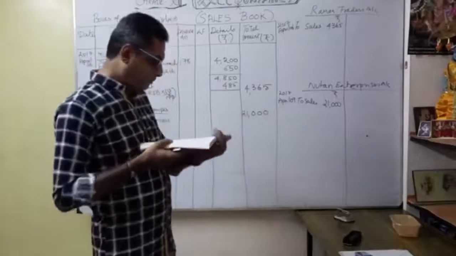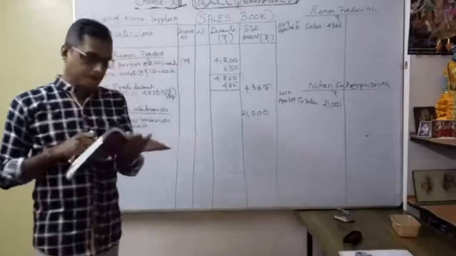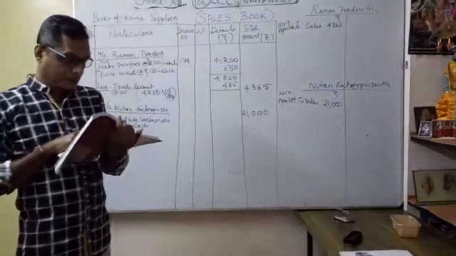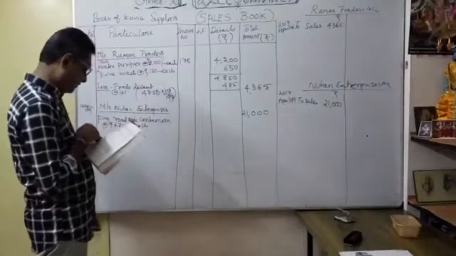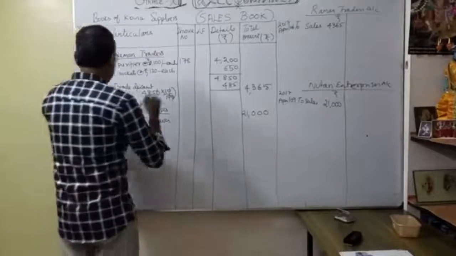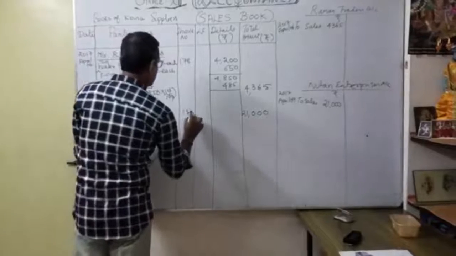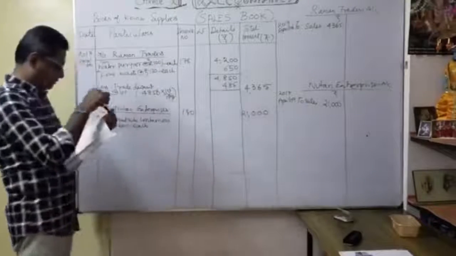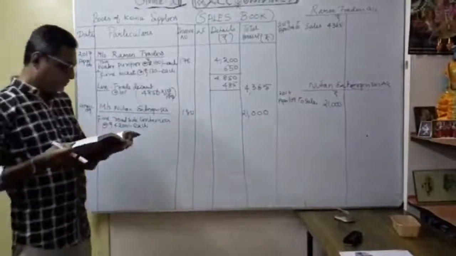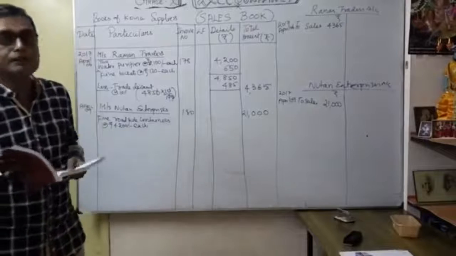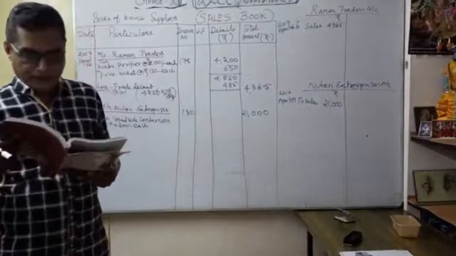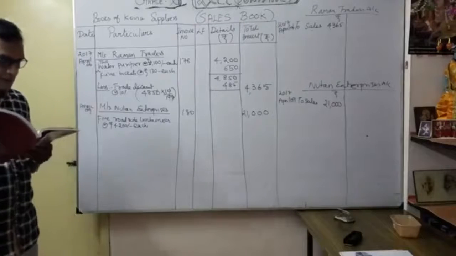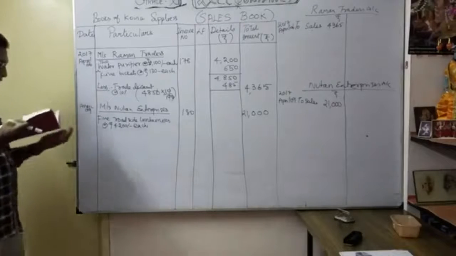Thereafter, what is the third one? Again, 100 big buckets at the rate of 850 each to Mrs. Raman Traders. Invoice number, here very important, I have to write the invoice number. Yes, book and invoice number, very important. Okay. So 100 big buckets at the rate of 850 each to whom? Mr. Raman Traders, invoice number 209, dated April 28, 2017.